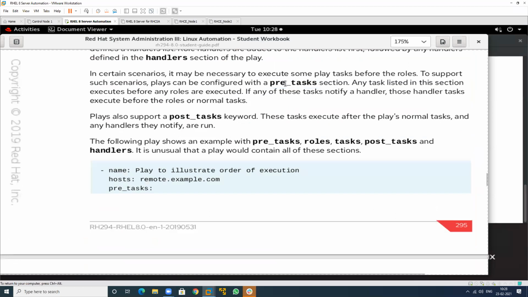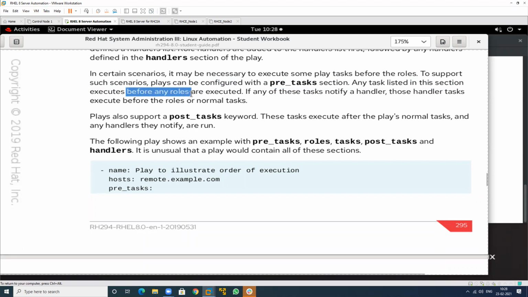So we can define this in this particular section. If we have some other requirements after the installation, that is to be defined in the post section. Pre means first, before the task, and post means after the task. So these are to be defined in this. See this one, before and after. To support such a scenario, to configure this task, that is to be listed in this particular section.